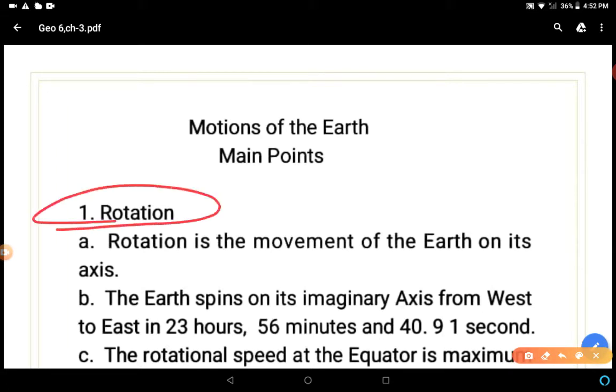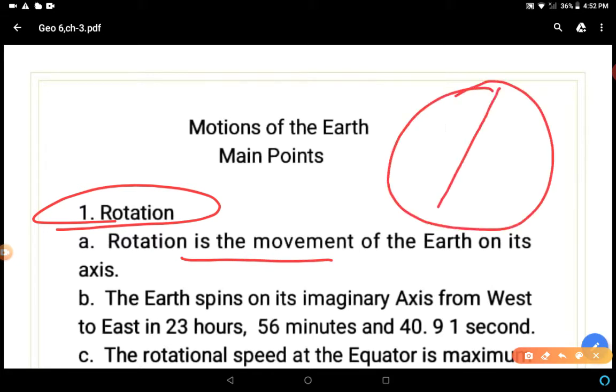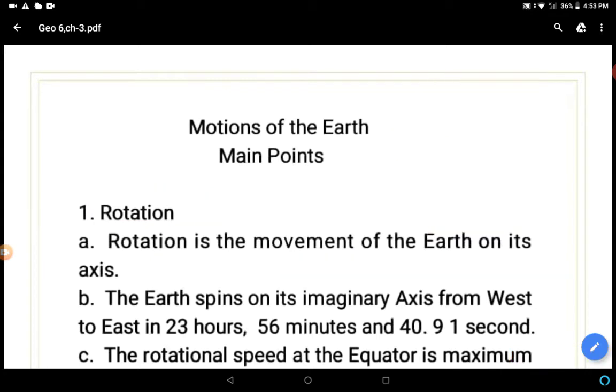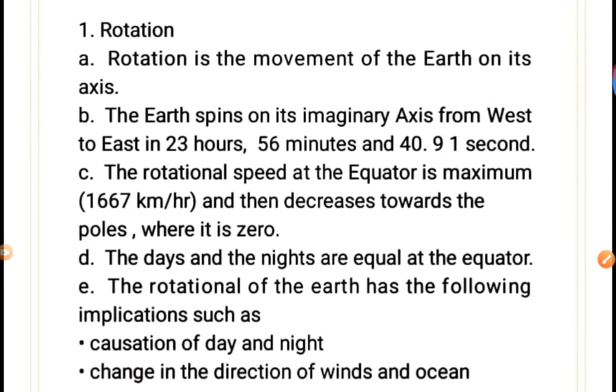Number 1, rotation. What is rotation? As we have discussed in the first video of the chapter, the earth has two types of movements, rotation and revolution. Rotation is the movement of the earth on its axis. You can see I am trying to draw. This is the axis, an imaginary line. This is the north pole, this is the south pole, and on this axis the earth moves, right? So this is known as rotation. Clear?